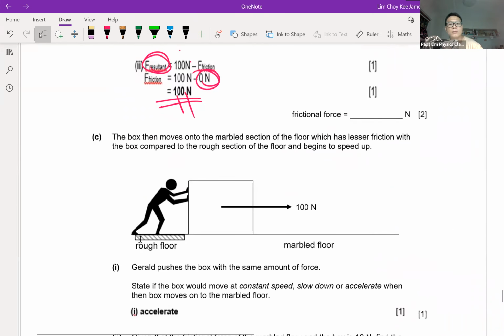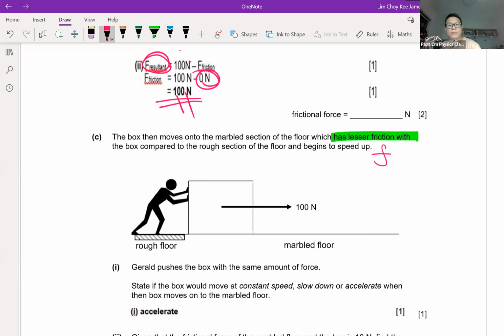Then after the object is pushed down to the marble surface section, whether there's friction or not depends on the question. And true enough, the question says lesser friction. Lesser friction doesn't mean no friction. Lesser only, so there will still be friction, but I will not know what number yet.